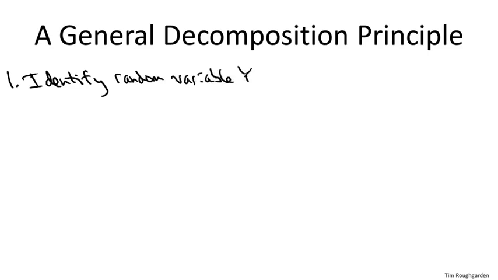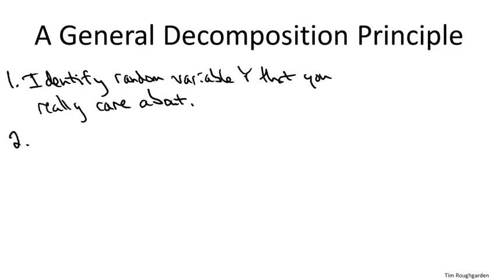Before we move on to the next part of the analysis, I do just want to emphasize that this decomposition principle is relevant not only for quicksort, but it's relevant for the analysis of lots of randomized algorithms. And we will see more applications, at least one more application, later in the course. So just to really hammer the point home, let me spell out the key steps for the general decomposition principle. So first you need to figure out what it is you care about. In quicksort we cared about the number of comparisons. We had this lemma that said the running time is dominated by comparisons, so we understood what we wanted to know: the average value for the number of comparisons.